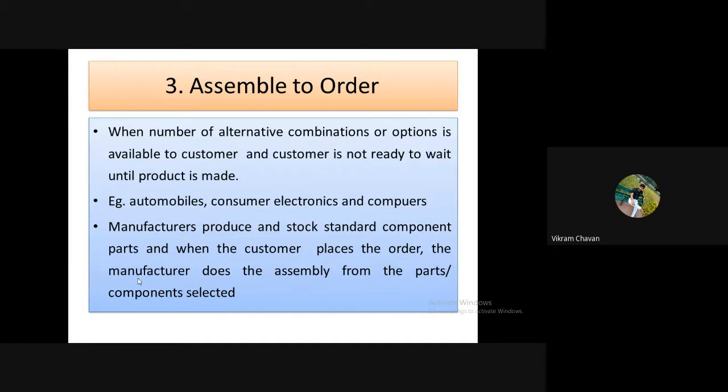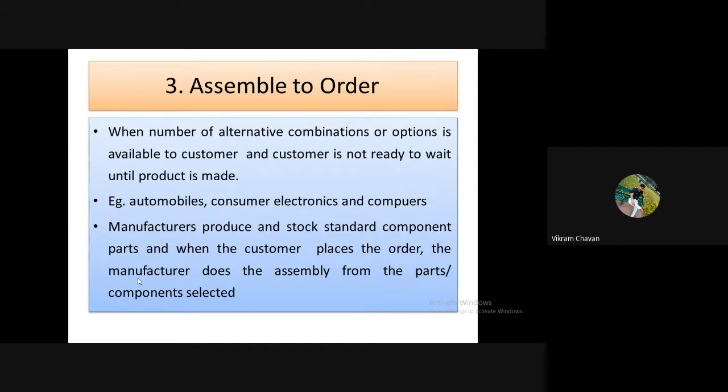So here the customer has the scope to choose the combination. Like if you want to purchase a PC or computer, there is a combination of mouse, keyboard, desktop, and PC.